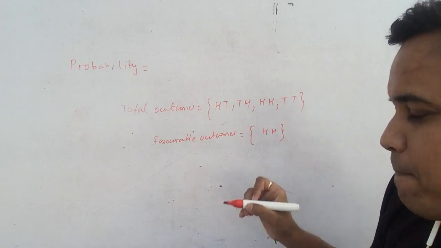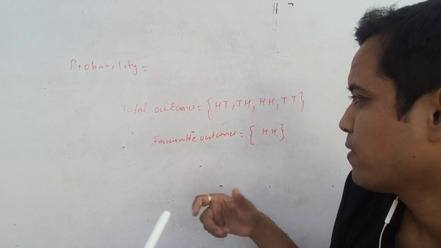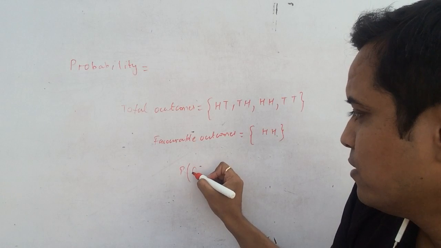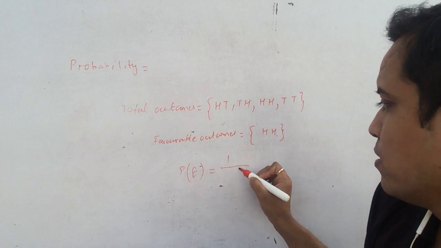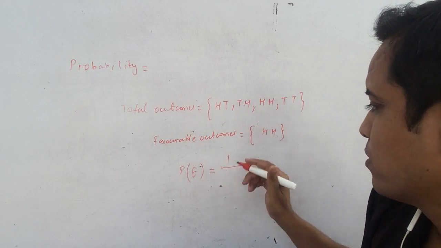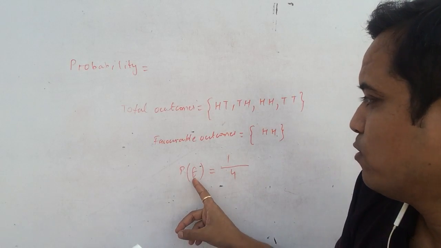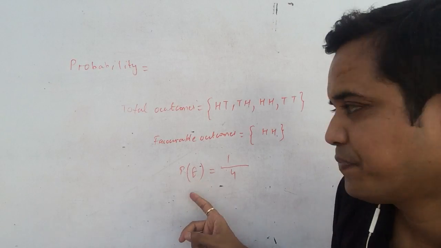The probability of your event E is 1 upon the total number of outcomes, 1 2 3 4, so 1 upon 4. And E denotes here that you need 2 heads.